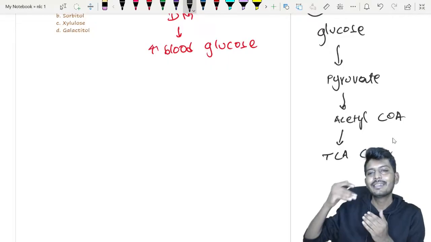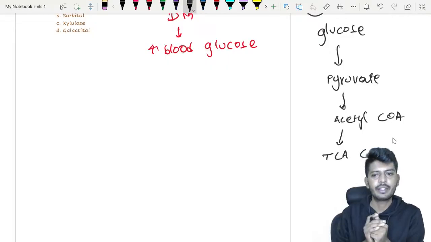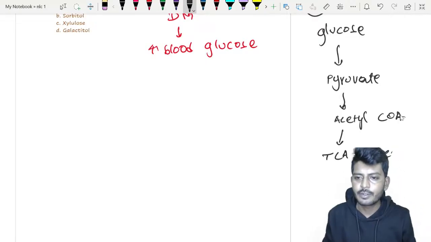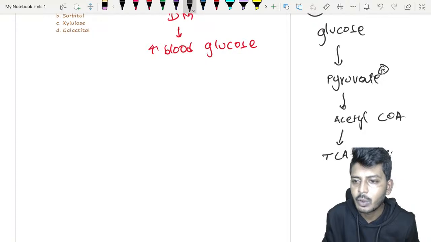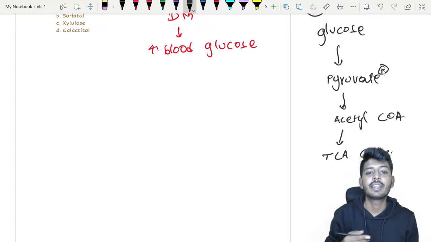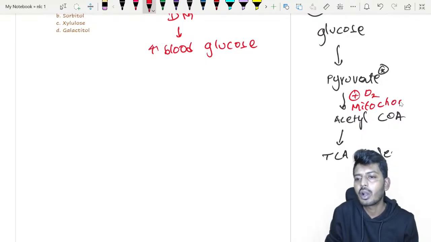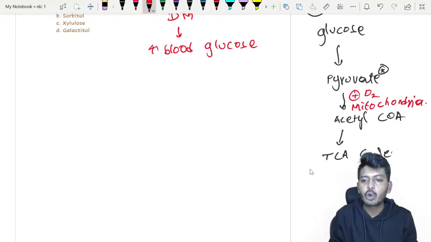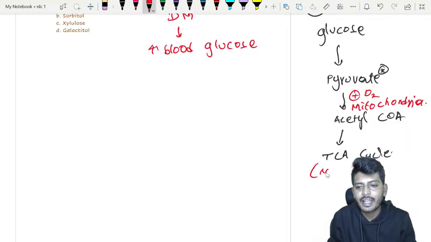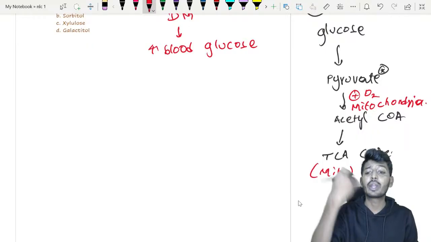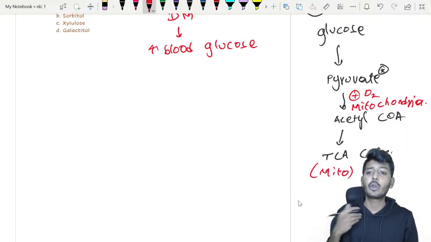That simple funda is, we have this pyruvate getting converted into acetyl CoA. So the first question is, does pyruvate to acetyl CoA conversion occur in the presence of oxygen or in the absence of oxygen? In the presence of oxygen, and there should be one more thing, the mitochondria. In the mitochondria only the tricarboxylic acid cycle will also occur, and this is also a previously asked question. What is the location of the Krebs cycle? They have asked. What is the location of glycolysis? They have asked.